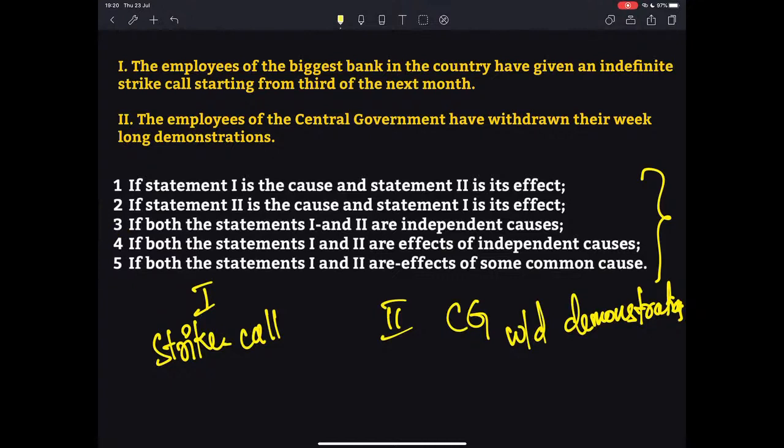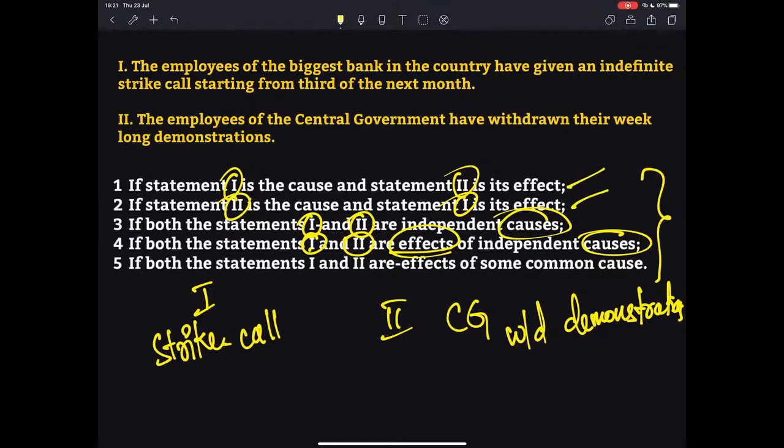Now the first option says statement 1 is the cause and 2 is the effect. Second option says statement 2 is the cause and 1 is the effect. Third one says both statements 1 and 2 are independent causes. And fourth option says both the statements 1 and 2 are effects of some independent causes. So now obviously first and second options are ruled out.